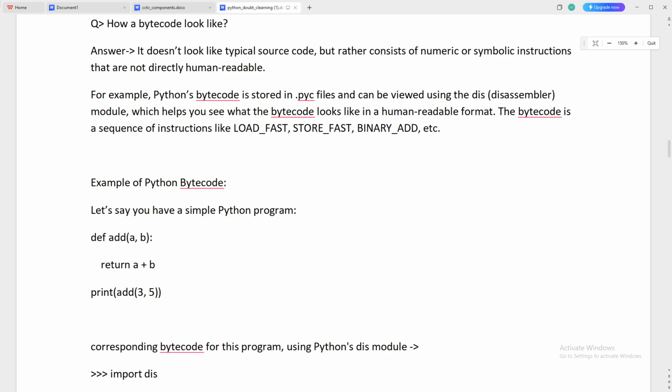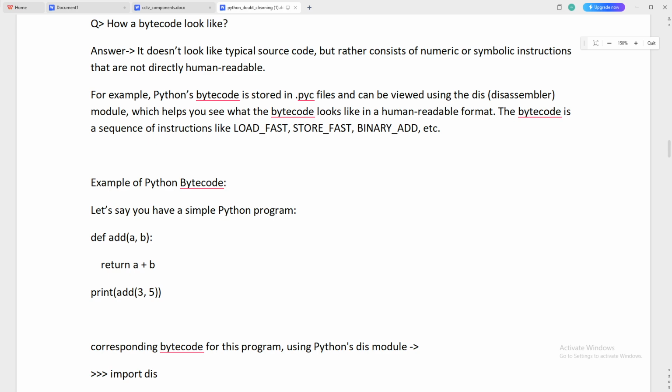You have a disassembler module, dis, by which you can see how a .pyc file looks in human readable format, because the computer readable format is going to be complex.